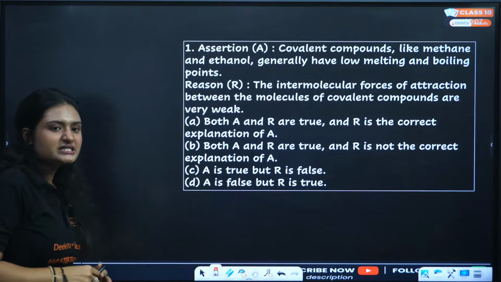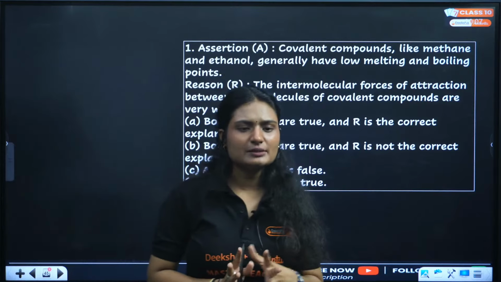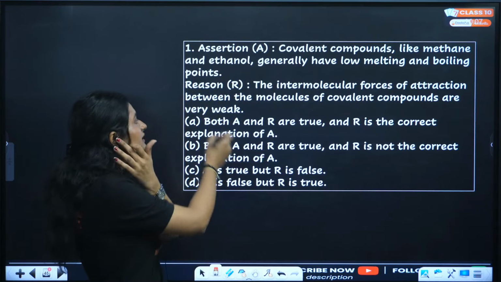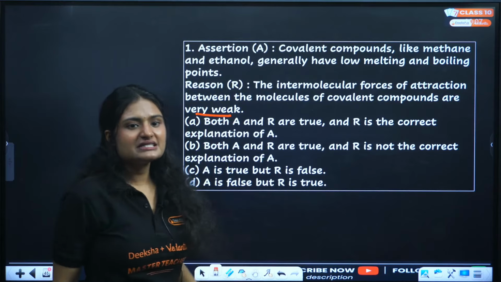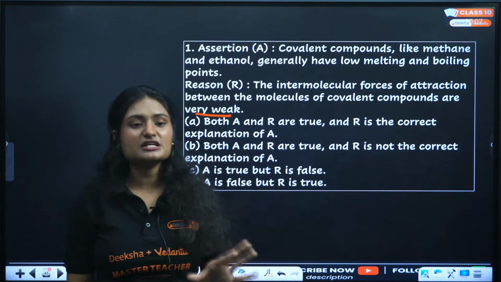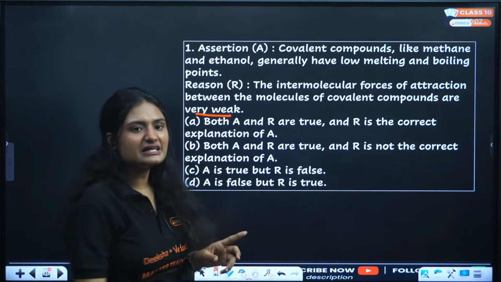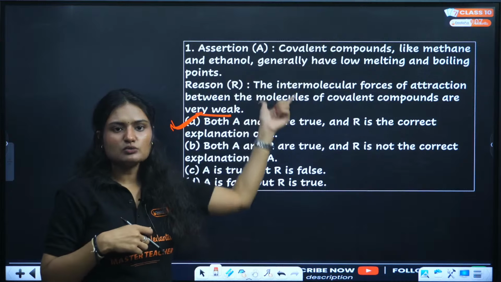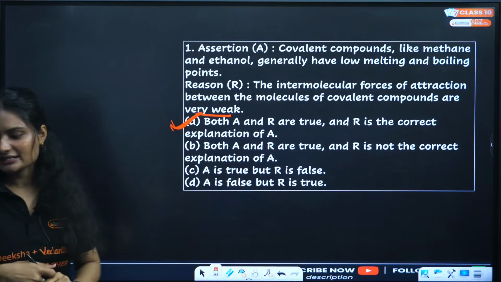Okay, so the assertion says covalent compounds have low melting and boiling points, and the reason says the intermolecular force of attraction between the covalent compounds is very weak. Yes, because the intermolecular attraction between covalent compounds is very weak, these compounds have low melting and boiling points. The correct answer is option A.